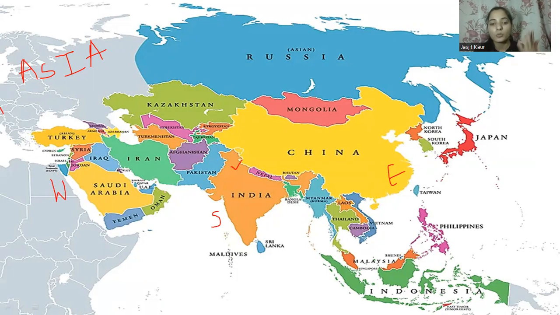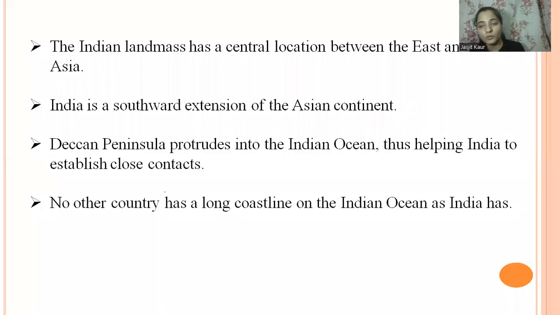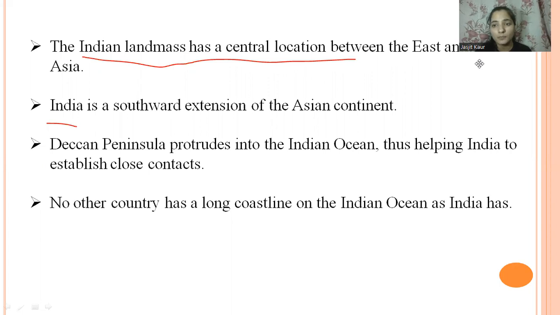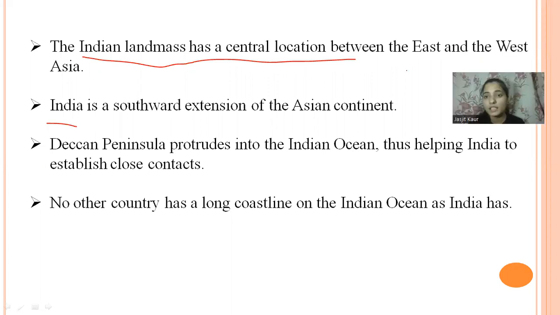Okay. So now we will discuss more features of the location of India in Asia. So first, the Indian landmass has a central location between East and West Asia, as we have already discussed.